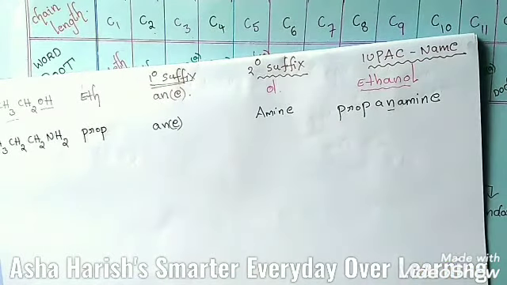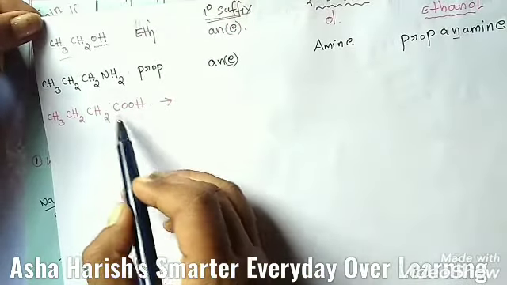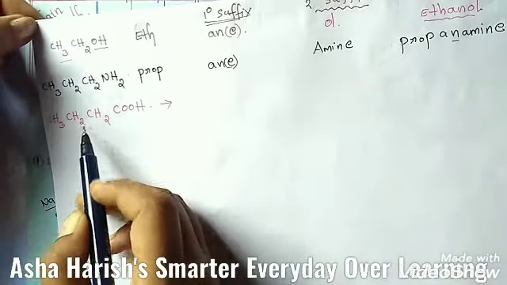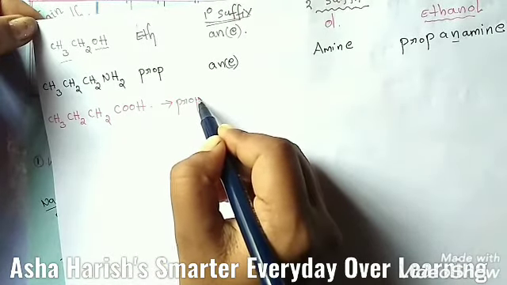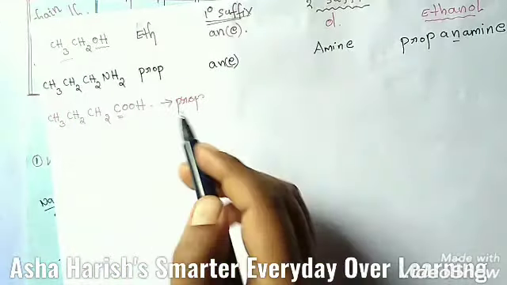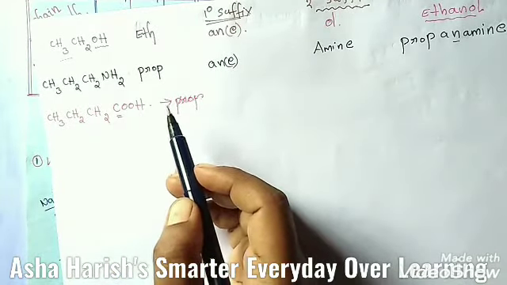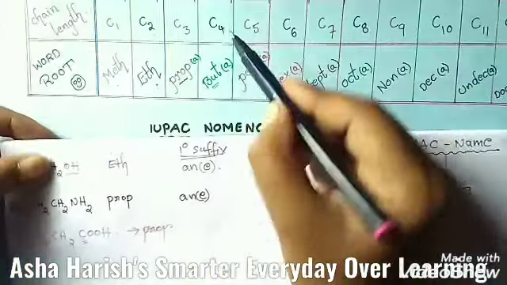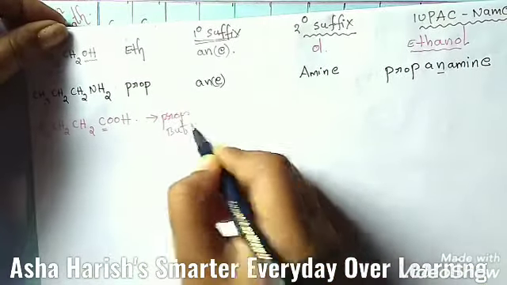And let's go for the next example. CH3, CH2, CH2, COOH. Here one functional group is located. First of all, the root word: only 3 carbons are present here, so the root word is prop. Sorry, if you count this carbon also, in the carboxylic group COOH also, 1 carbon is located. Students, you need to count that also. Then you should get 4 carbons. 4 carbons, that is only but. But is the root word here.